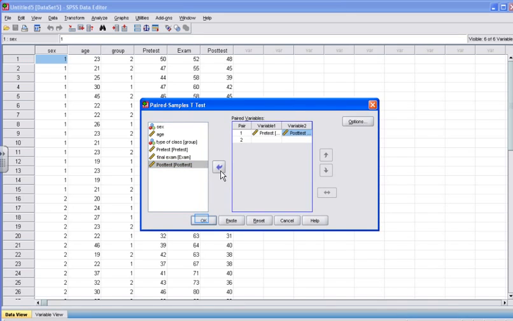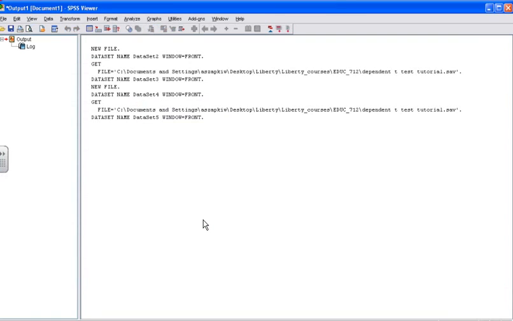Once you see that the posttest variable is in the variable 2 slot and the pretest variable is in the variable 1 slot, you're finished, so you can click OK. Go ahead and click OK to progress. SPSS will then begin to generate output for our paired sample t-test.